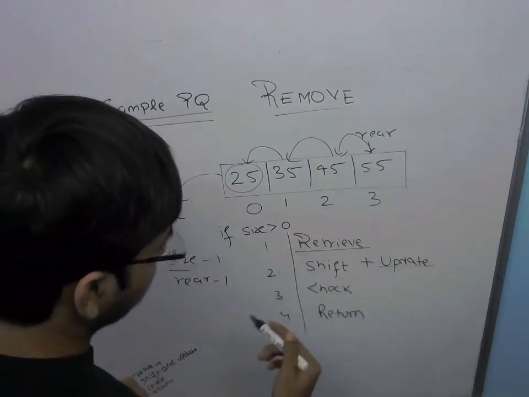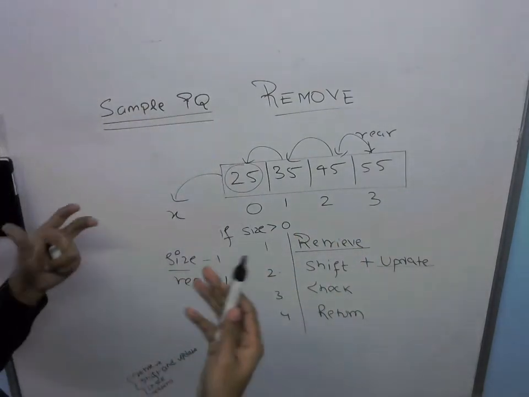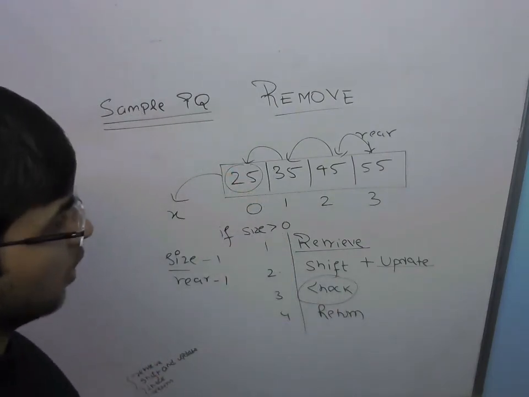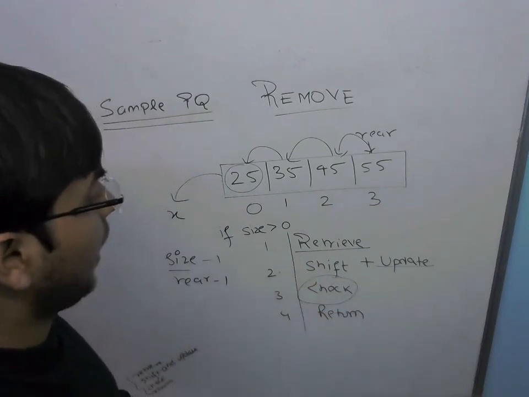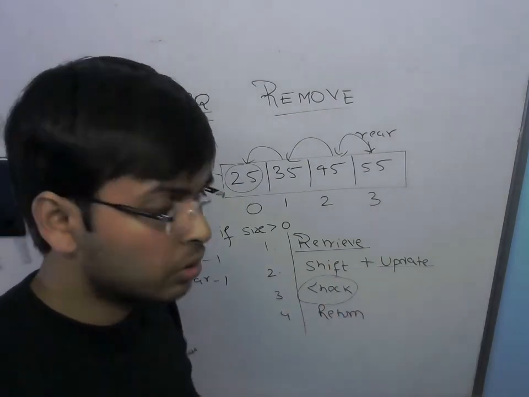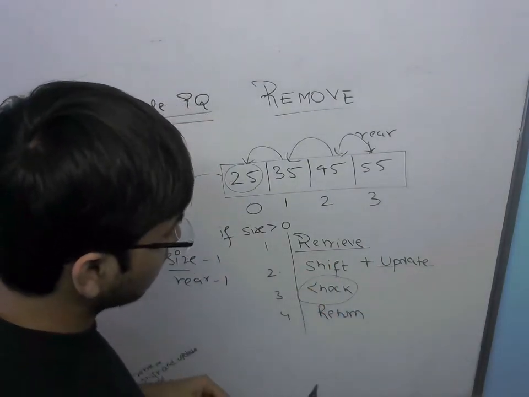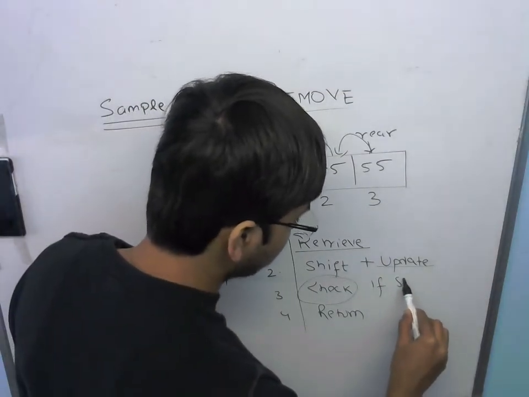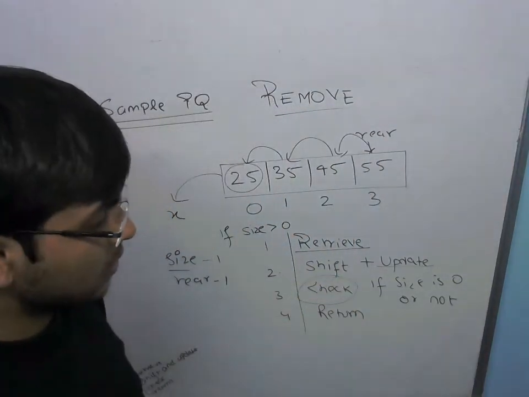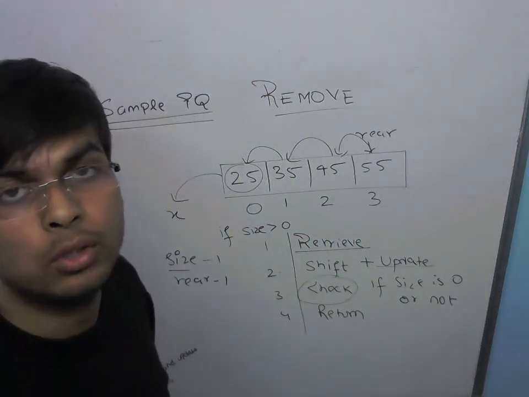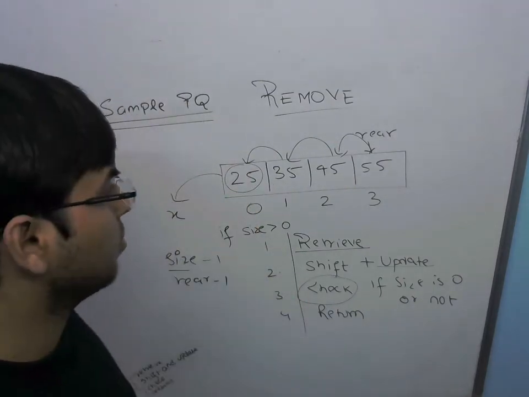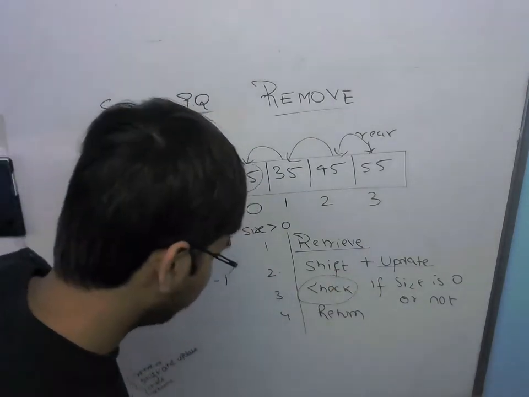So once I have retrieved, shifted and updated, I move on to check. There is a possibility that the item that I am removing is the only item in this priority queue, and in that case, after retrieval and shifting, the size of the queue will reduce to 0. So in the check operation, I will see if the size is 0 or not. If the size is 0, I will set the rear variable to -1, which indicates that this priority queue is empty, and nothing can be dequeued from it.